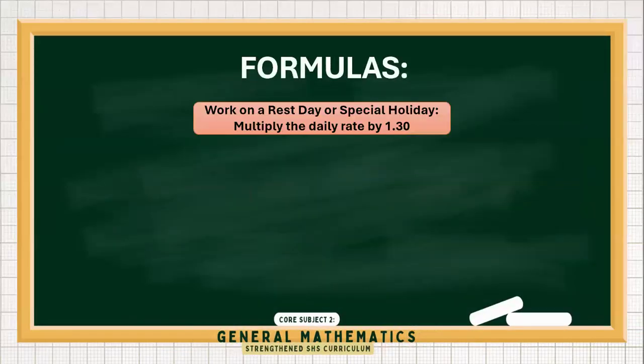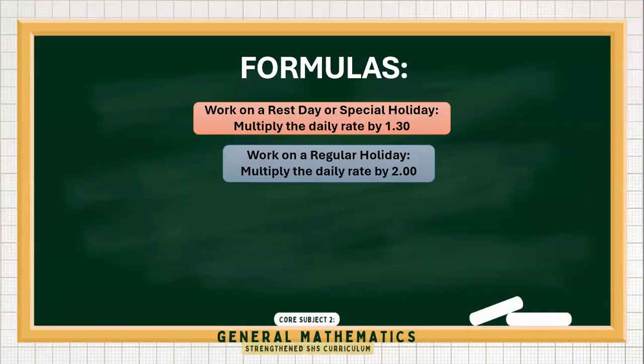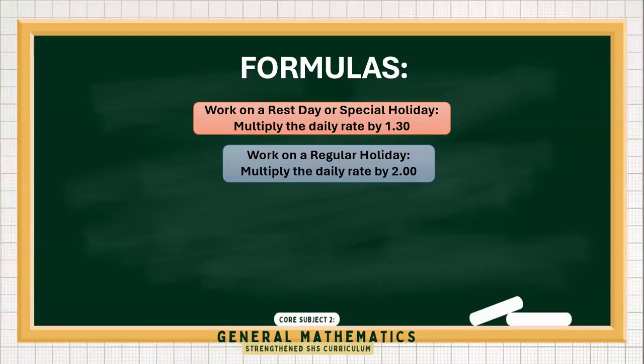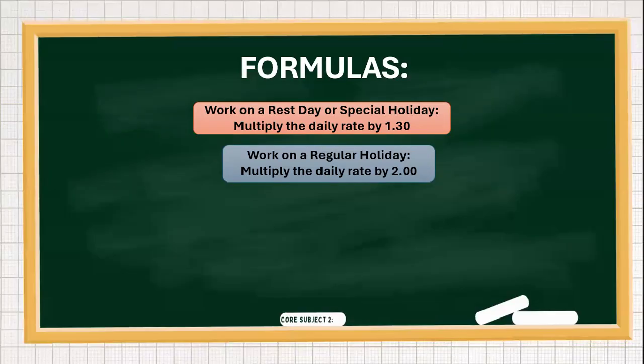For the formulas, when you work on a rest day or a special holiday, the multiplier is 1.3. So you are given, under the law, an additional 30% during your rest day or special holiday when your employer asks you to work. When you work on a regular holiday such as Christmas, we multiply the daily rate by 2. This is what you call double pay. Many employees are happy whenever they work during a regular holiday, because it will pay them double their daily rate.